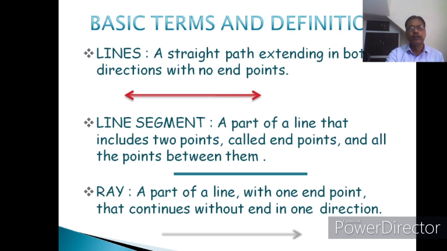A ray is a part of a line with one endpoint that continues without end in one direction. Means the difference between line segment and the ray is only this: a line segment has 2 endpoints, but a ray has only one endpoint and a line has no endpoints. So these are the differences amongst these.